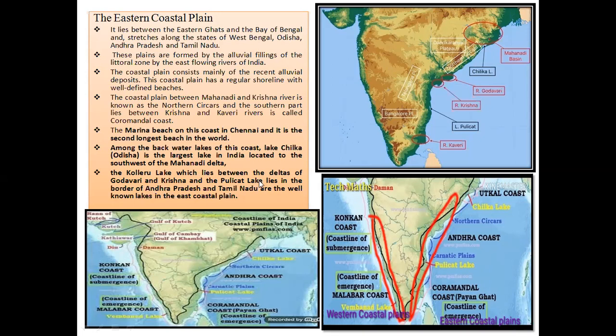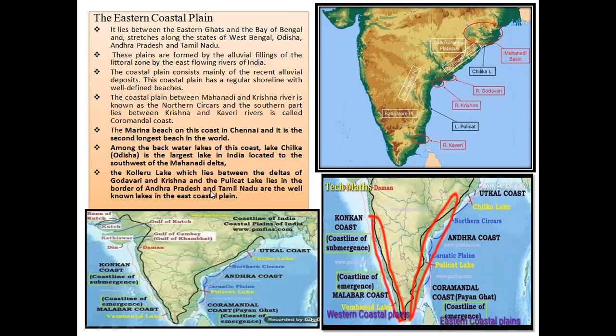Kolleru lake lies between the deltas of Godavari and Krishna. As you know, a delta means a triangular shape land surface created by rivers. The rivers Godavari and Krishna create the Kolleru lake, which lies between the deltas of Godavari and Krishna. The Pulicat lake lies on the border of Andhra Pradesh and Tamil Nadu.